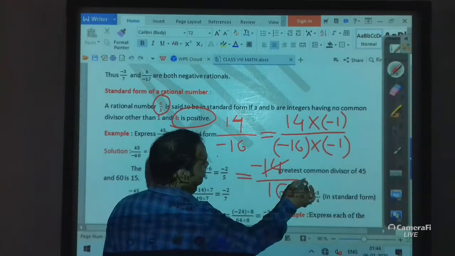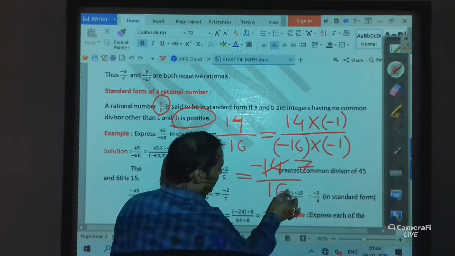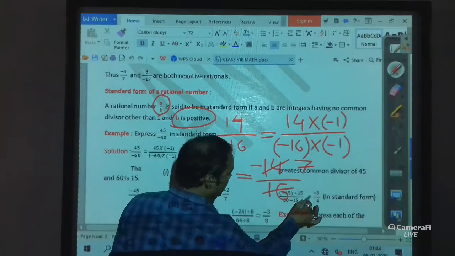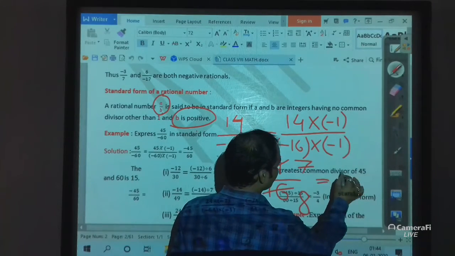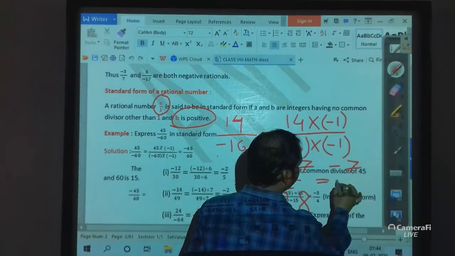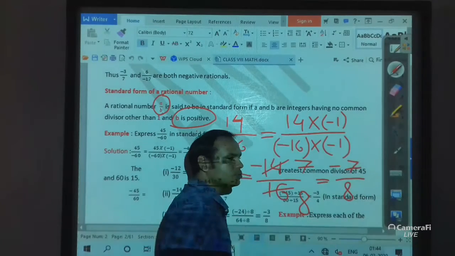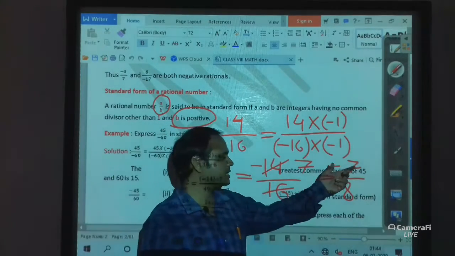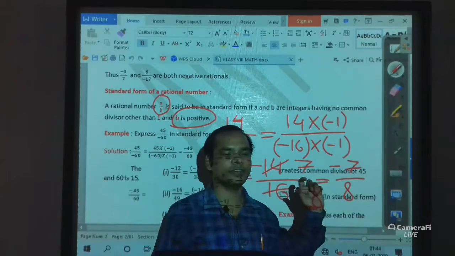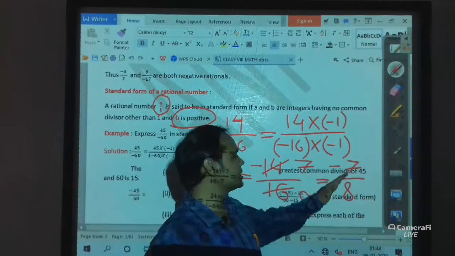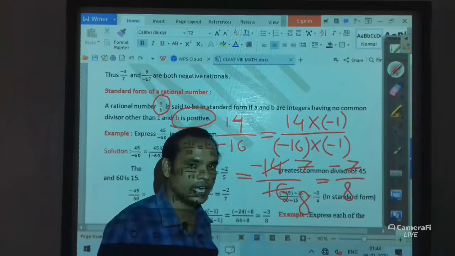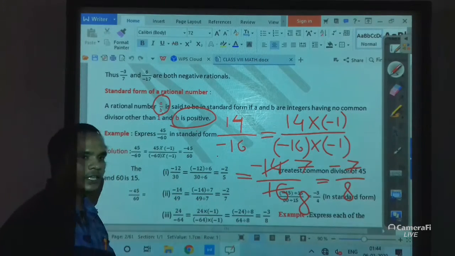So 14 divided by 2 is 7 and 16 divided by 2 is 8. Now we can write it minus 7 by 8. Now students, you can see that minus 7 and 8 have no common divisor other than 1. So now we can say that minus 7 by 8 is in standard form.